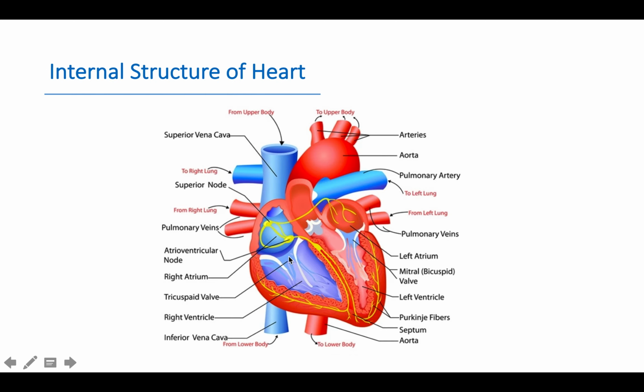From the right ventricle, this is the pulmonary aorta, which brings the deoxygenated blood through the pulmonary artery to the right and left lung. And from the left ventricle, this is the dorsal aorta; it arises from the left ventricle and supplies blood to various parts of the body.